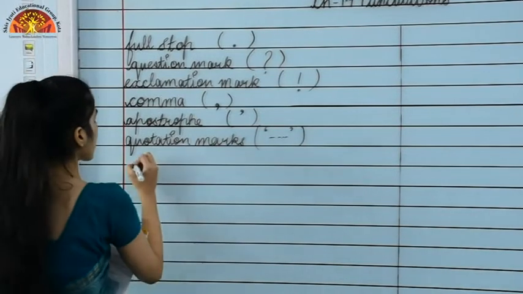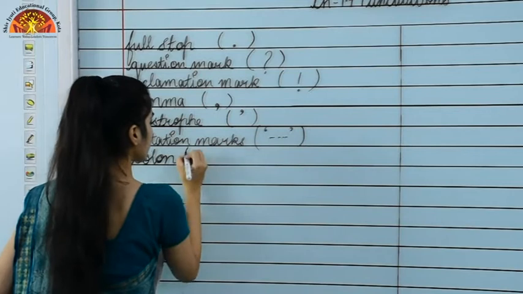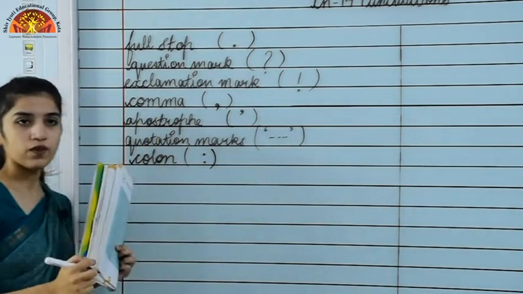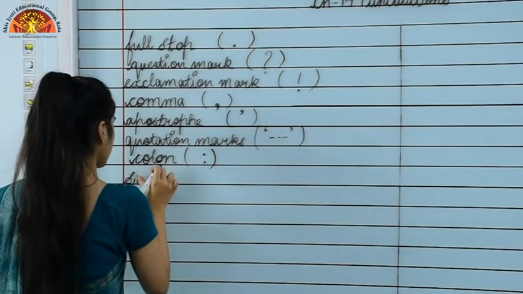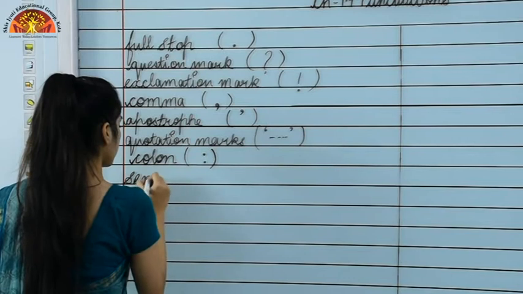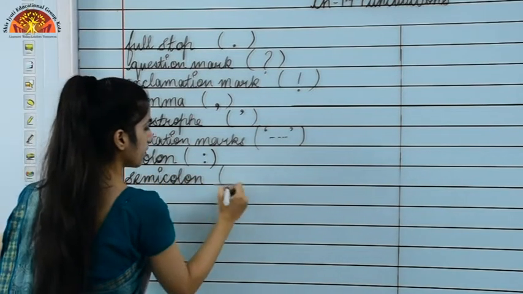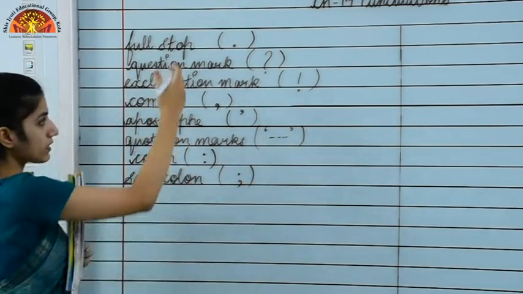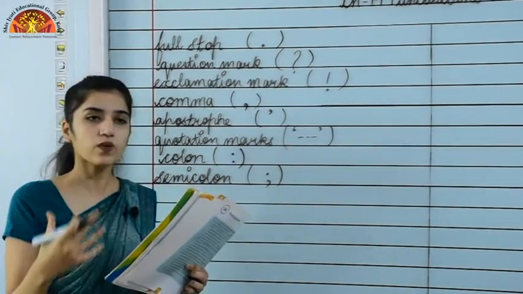Moving to the next one, that is colon. This is a colon, right? And the last one, that is semicolon. Okay, so these are some of the punctuation marks, and we are going to see how they are used in a sentence.